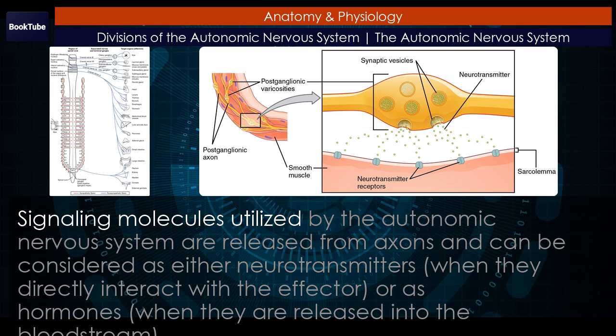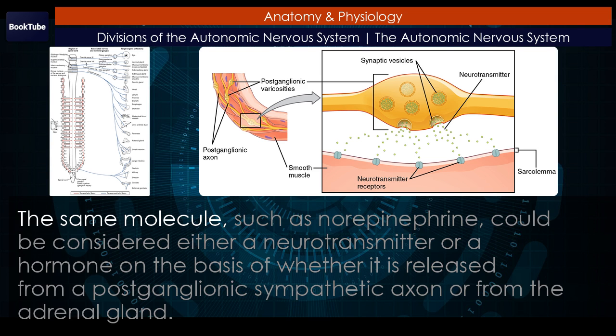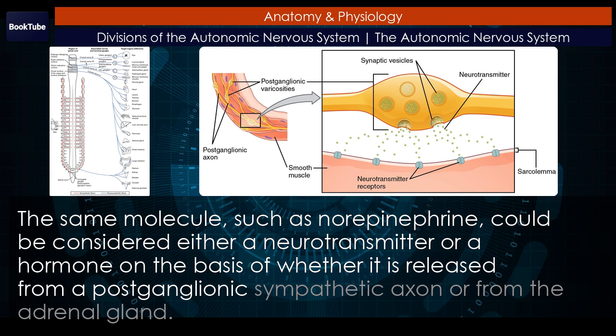Signaling molecules utilized by the autonomic nervous system are released from axons and can be considered as either neurotransmitters, when they directly interact with the effector, or as hormones, when they are released into the bloodstream. The same molecule, such as norepinephrine, could be considered either a neurotransmitter or a hormone on the basis of whether it is released from a postganglionic sympathetic axon or from the adrenal gland.